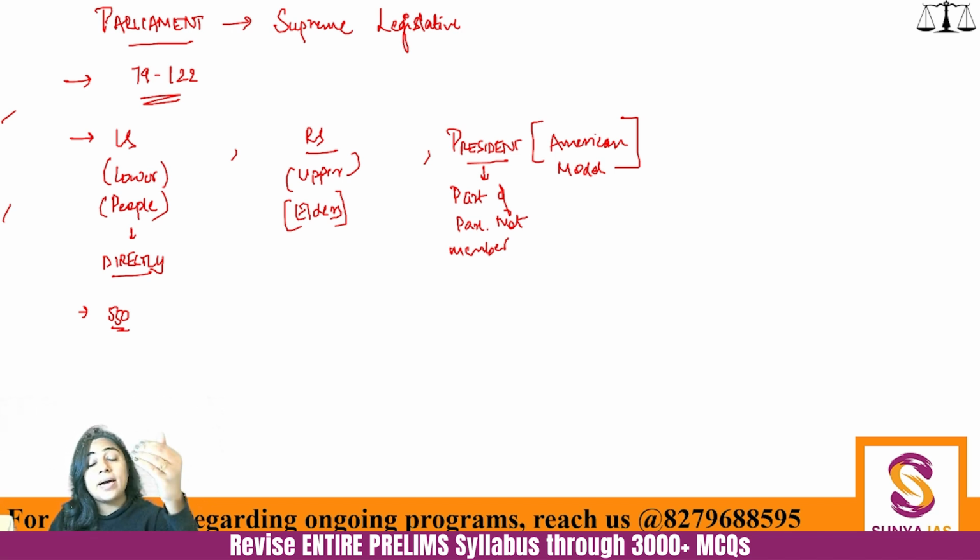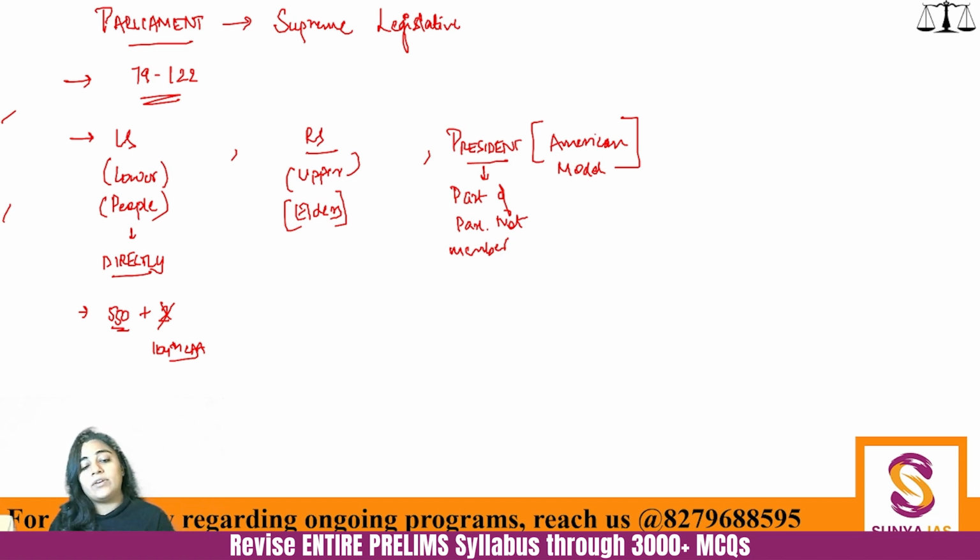I am saying the maximum permitted strength of Lok Sabha is 550, not 552. Why not 552? Because the 2 Anglo-Indians are not there anymore after the 104th Constitutional Amendment Act. Earlier there were 2 people nominated from the Anglo-Indian community. Now they are not there. From the next Lok Sabha, they will not be nominated.